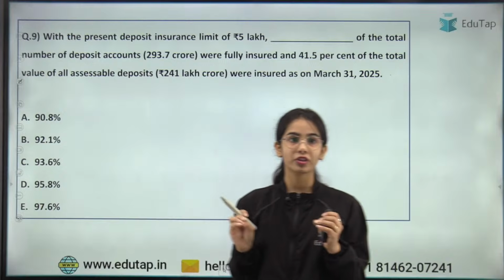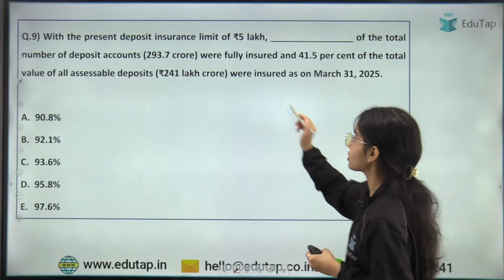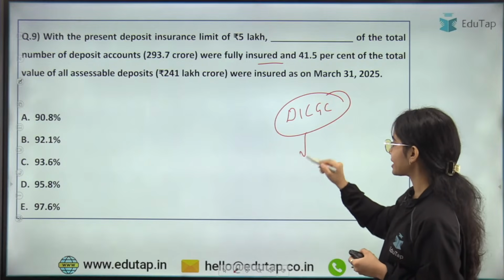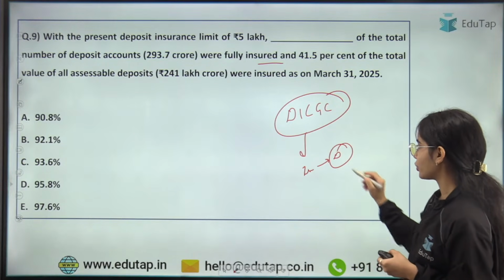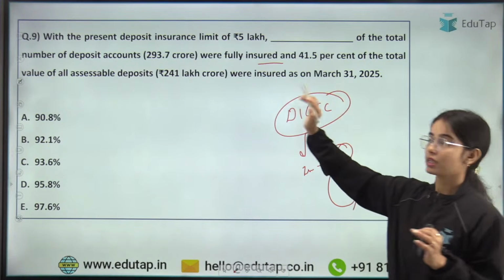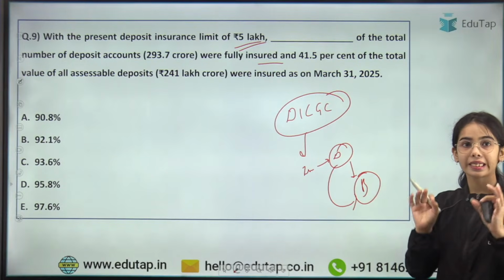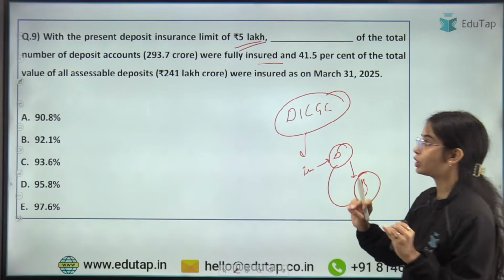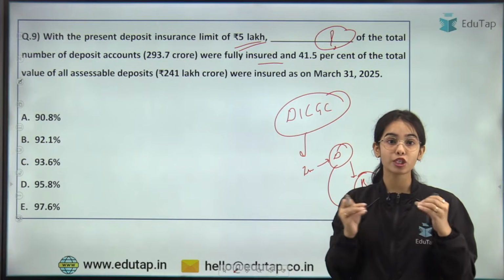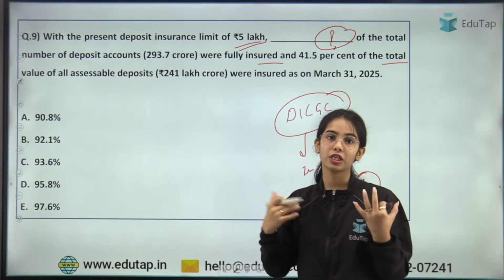Now coming to the next question: with the present deposit insurance limit of 5 lakh rupees, dash of the total number of deposit accounts were fully insured. The DICGC provides insurance for the deposits that you make in the banks. Your deposits are insured up to the limit of 5 lakh rupees. So what percentage of the total number of deposit accounts were fully insured, and 41.5% of the total value of assessable deposits were insured.